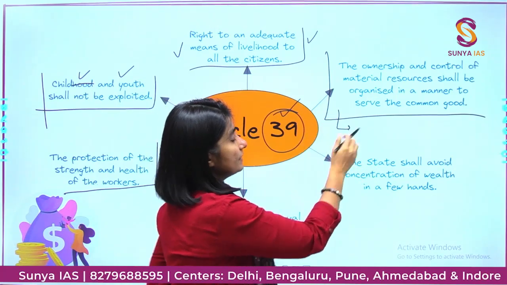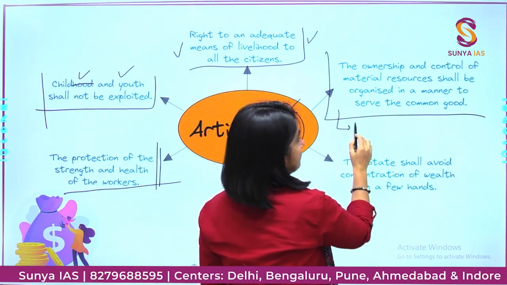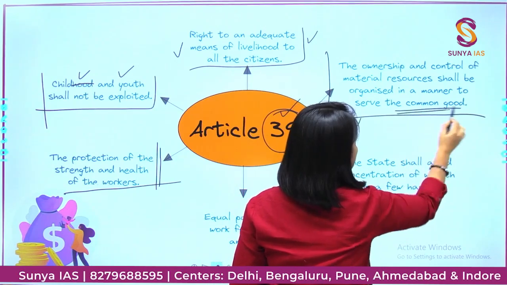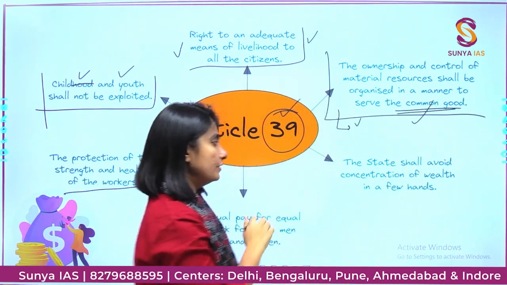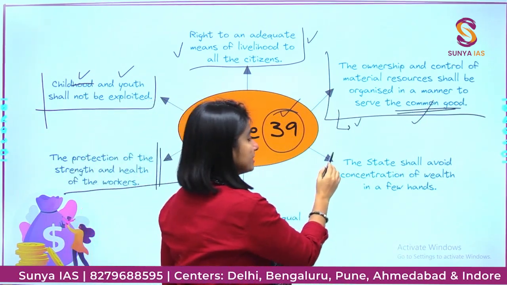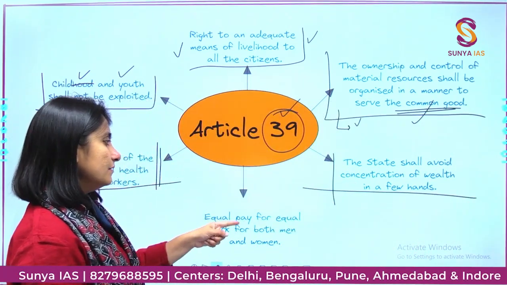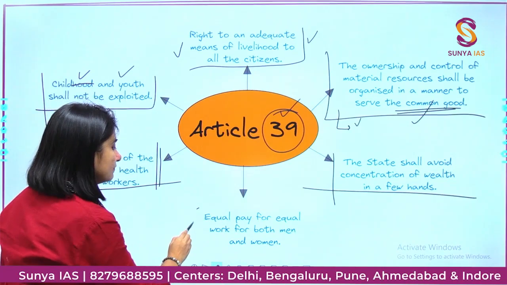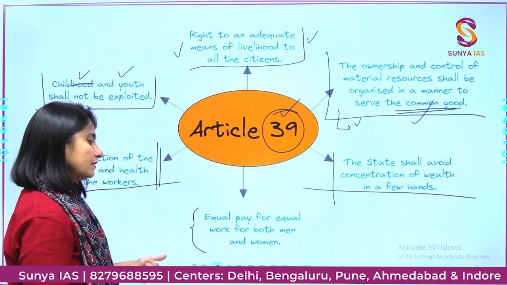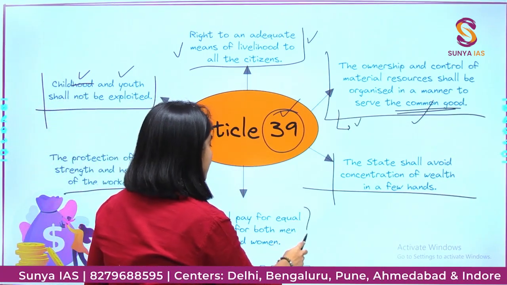So here the government can acquire them, and that will be for the common good. The state shall avoid concentration of wealth in a few hands. Equal pay for equal work for both men and women.